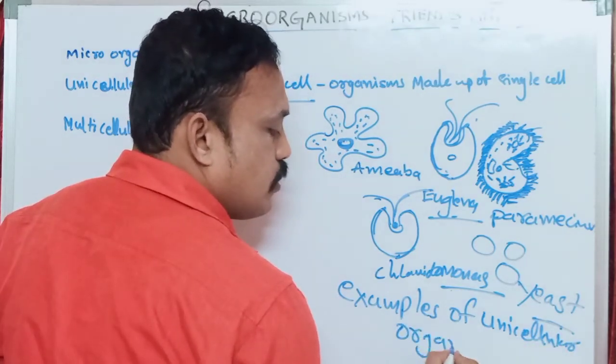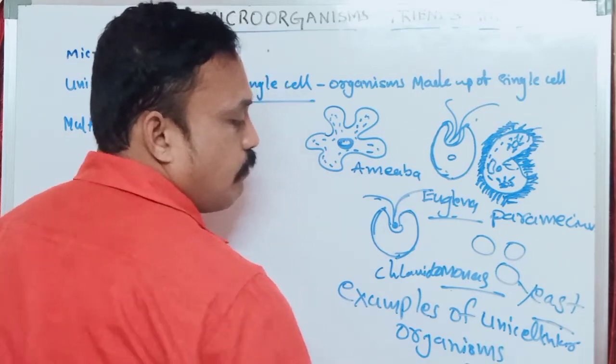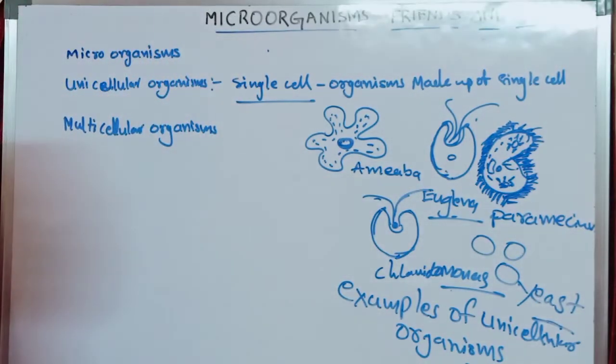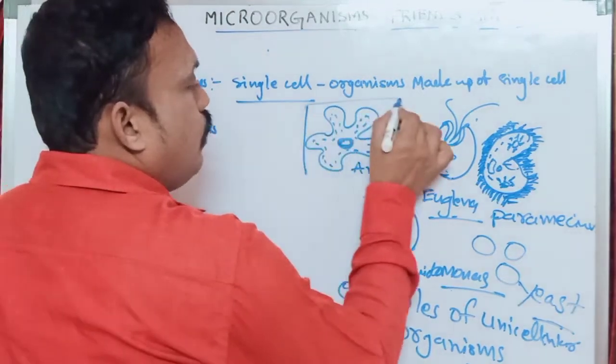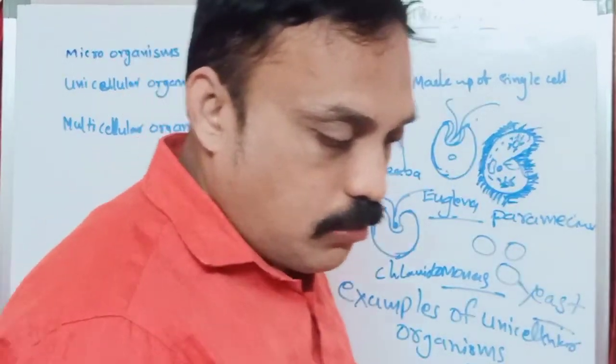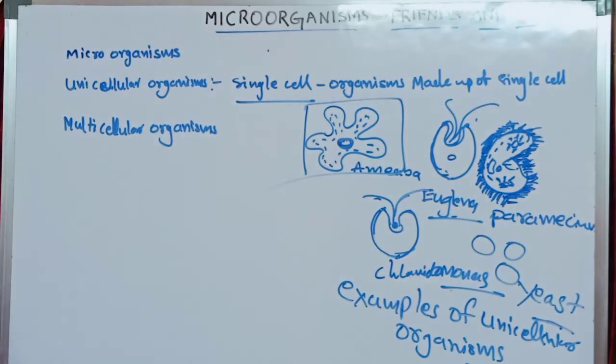Unicellular means what? The total body is made up of a single cell. Even the total organism is made up of a single cell. That is what we call a unicellular organism.